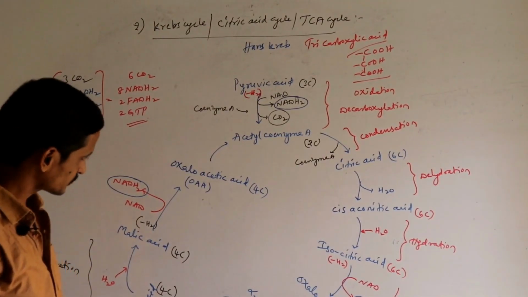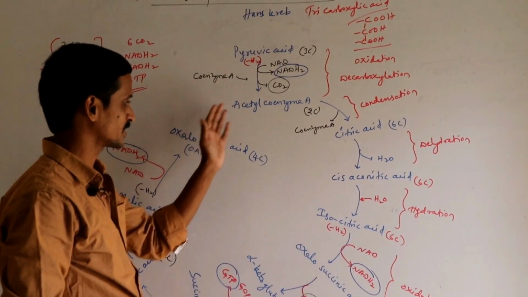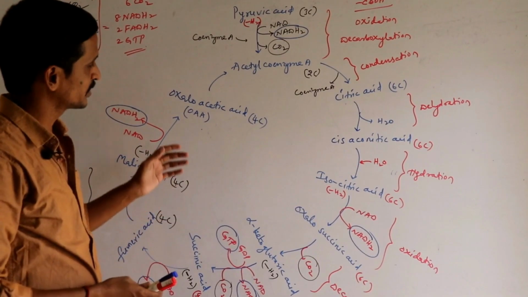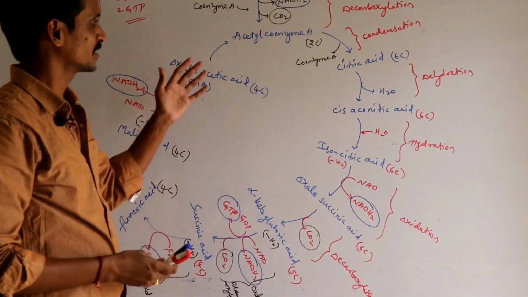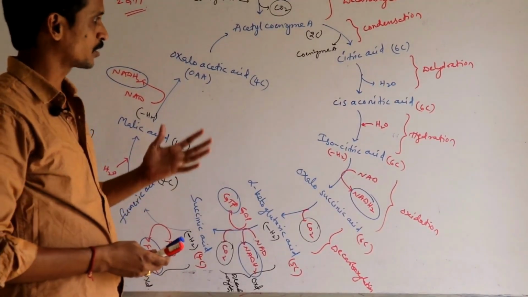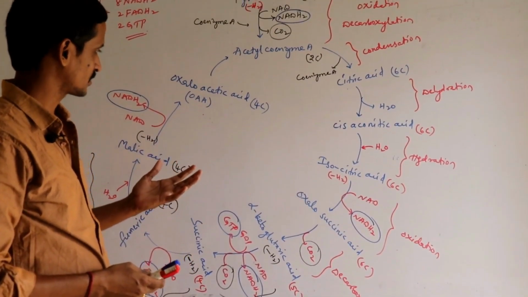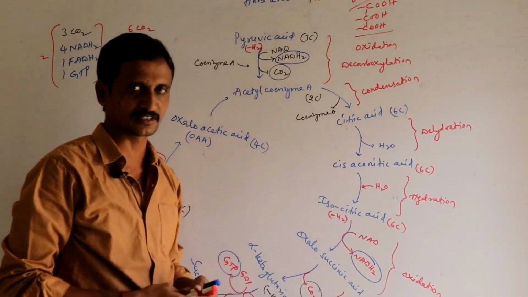Now, in intermediate, each and every step is very important. You need to remember all these metabolic intermediates in a sequential order. There is a code to remember this, which was told by my sir when I was in intermediate.